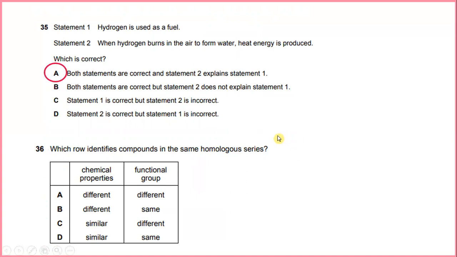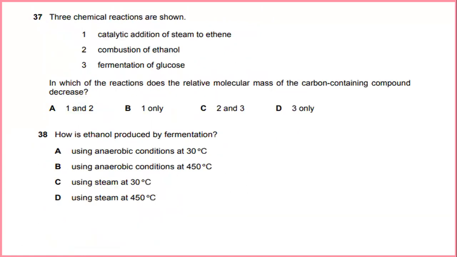Which row identifies compounds in the same homologous series? They have similar chemical properties, and they also have the same functional groups. Three chemical reactions are shown. In which reactions does the relative molecular mass of the carbon-containing compound decrease?